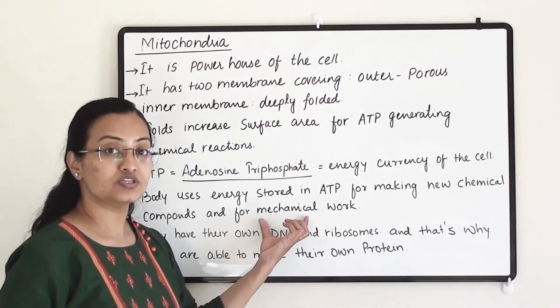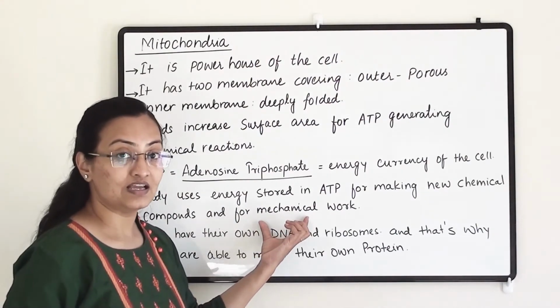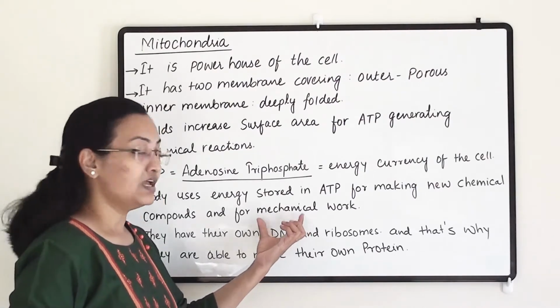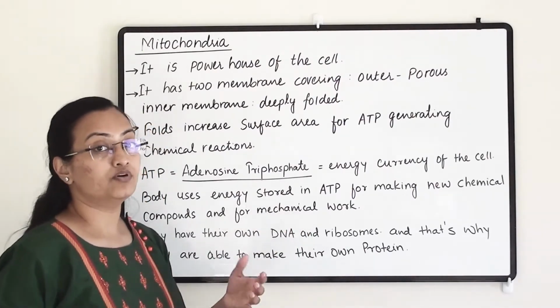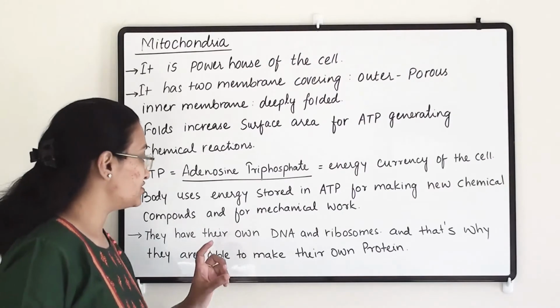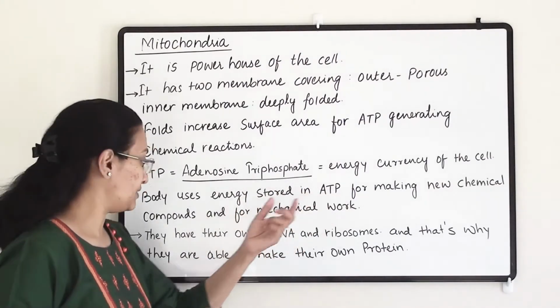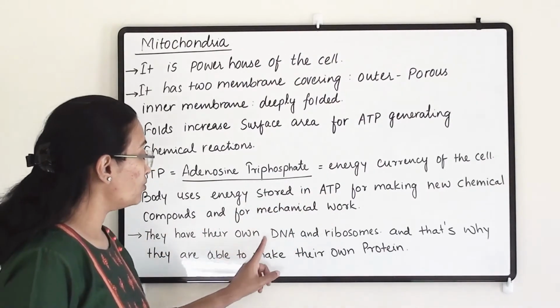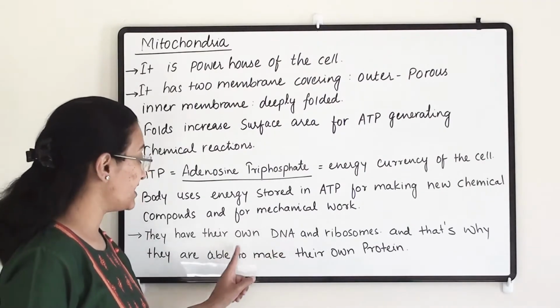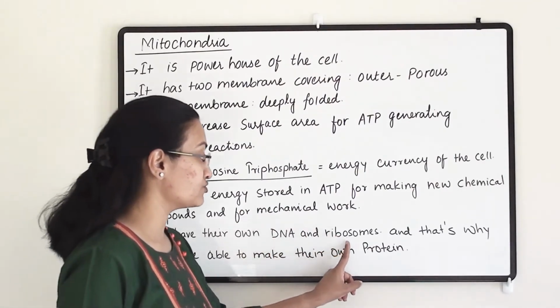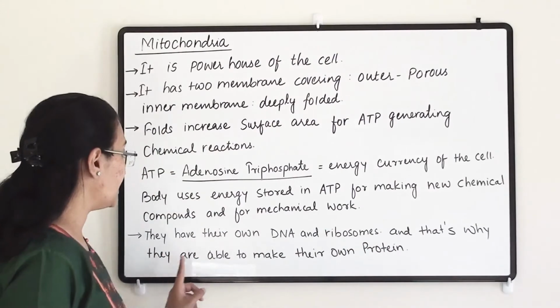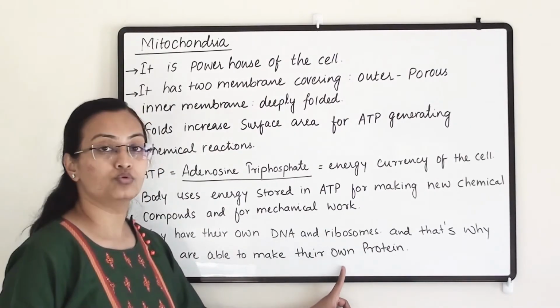What all functions are performed by the cell? They are all done with the help of energy. Now that energy is stored in ATP. They have their own DNA. So mitochondria has its own DNA and ribosomes, and that's why they are able to make their own protein.